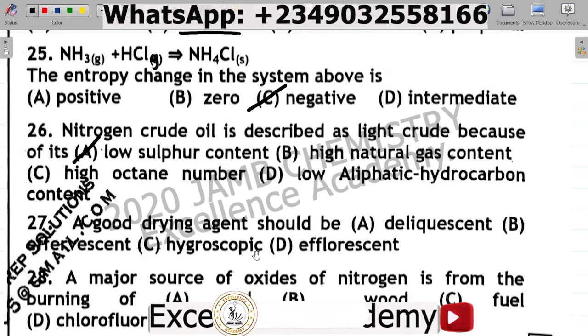Now, for this question, you want to take note that light crude oil, also called sweet oil, is a type of crude oil with low sulfur content. In a way, it costs less to be refined. All right. So the correct answer there is A, low sulfur content.